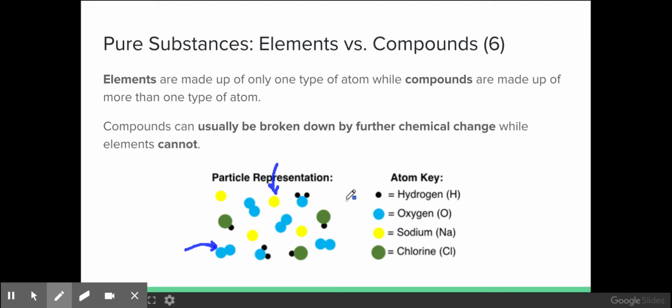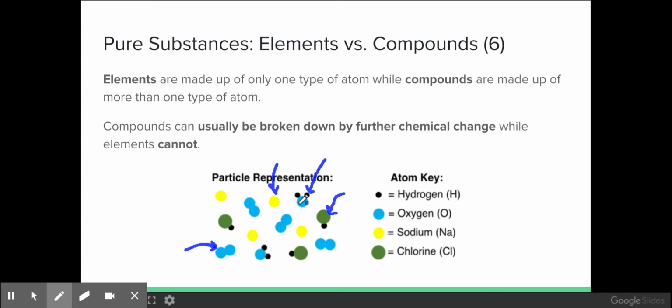Compounds, on the other hand, are made up of combinations of atoms. So you can see this is HCl, right? Hydrogen and chlorine added together. Water, H2O, hydrogen and oxygen chemically connected together with chemical bonds.